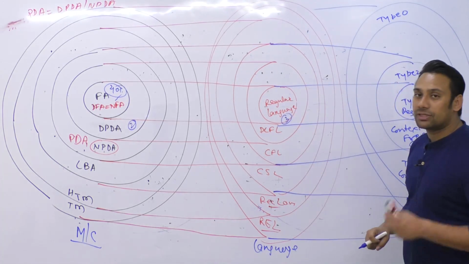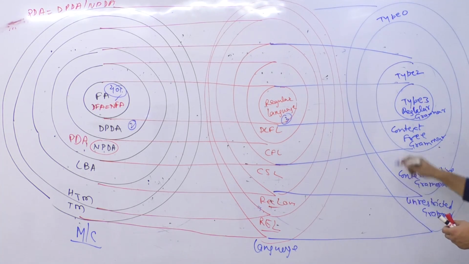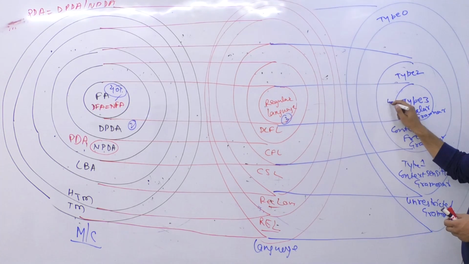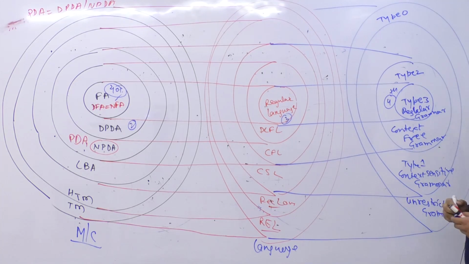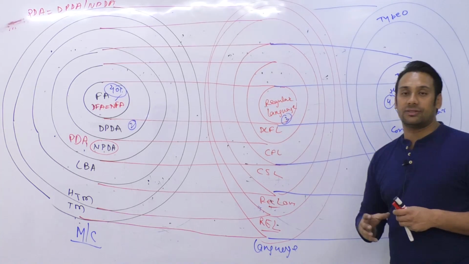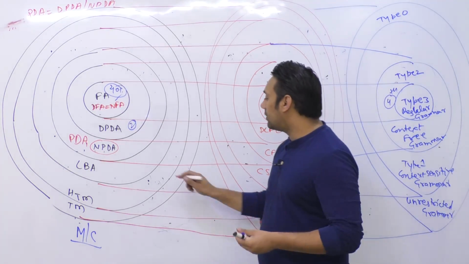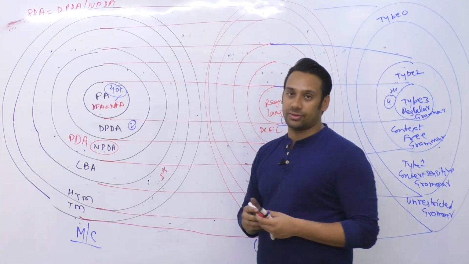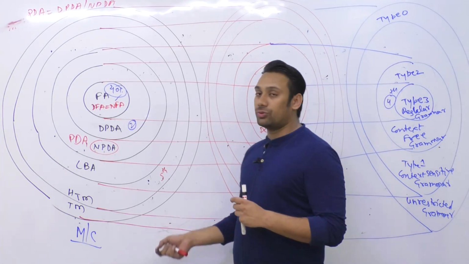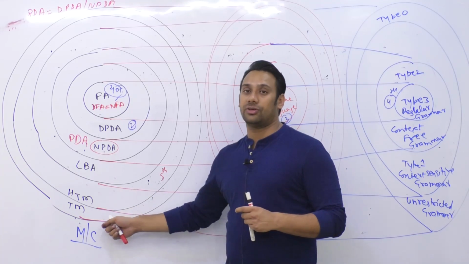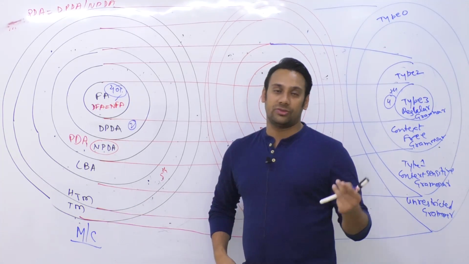Then your next topic will be grammars. Sorry, it is your fourth topic, which will be grammars. I'm going to make you understand the difference between regular grammar, context free grammar, context sensitive grammar, and unrestricted grammar. We'll try and understand the difference between all of them. Then your fifth topic will be to understand Turing machines. Turing machines, as I said, are of two types. One is halting Turing machines, and the other is just Turing machines which might not be halting.